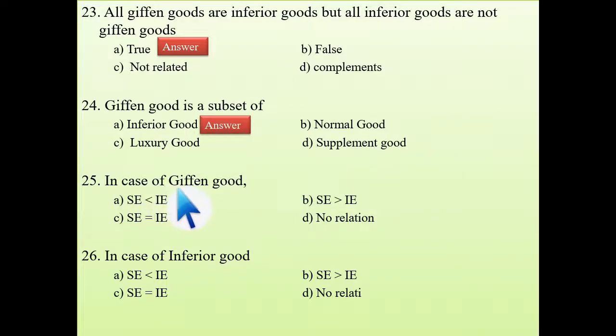In case of Giffen good, this also I have discussed just now. So what happens in case of Giffen good? Income effect is greater than substitution effect. And the next question is about inferior good. So in case of inferior good, what happens? Income effect is less than substitution effect, or you can say substitution effect is higher than income effect.